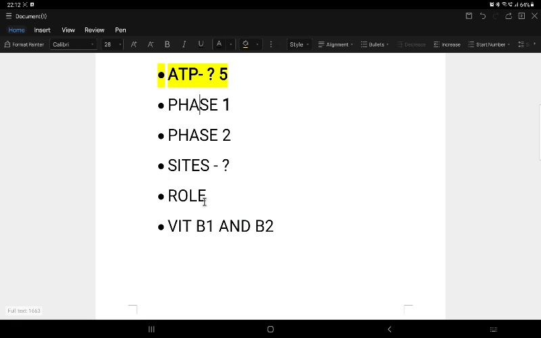Next, coming to the role, there is an important clinical significance here, because HMP acts as a major source of NADPH. As we saw, 6 molecules of NADPH are produced, but in a relative 1:2 ratio, 2 molecules of NADPH for every molecule of glucose 6-phosphate. This NADPH increases the amount of reduced glutathione. Reduced glutathione is important because it destroys H2O2. This H2O2, when present, causes lysis of the RBC cell membrane, which results in the hemolytic anemia that occurs in G6PD deficiency.